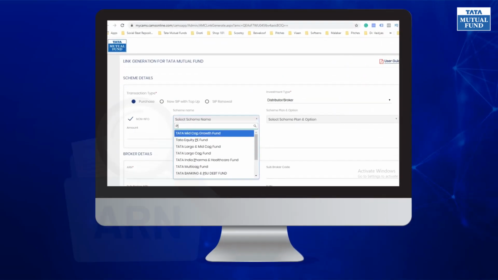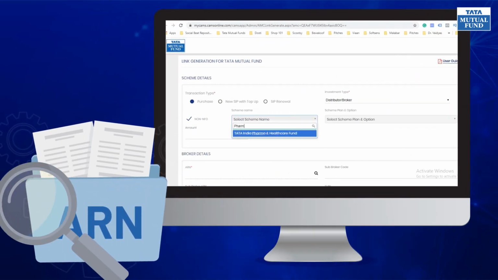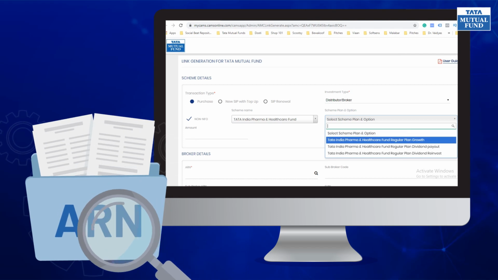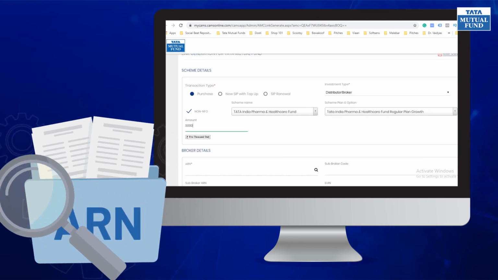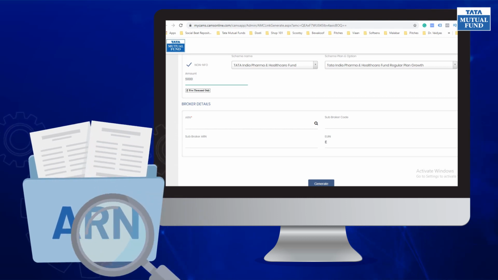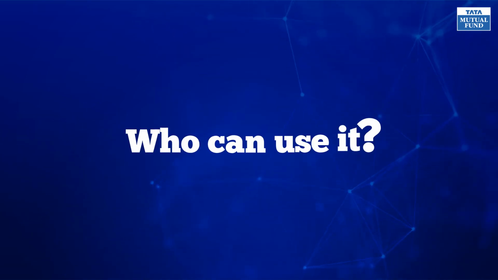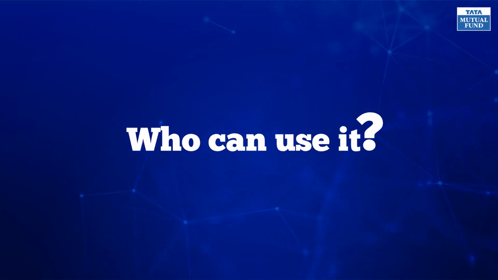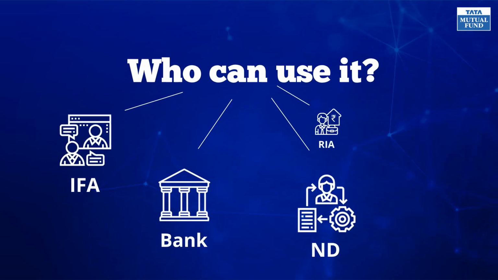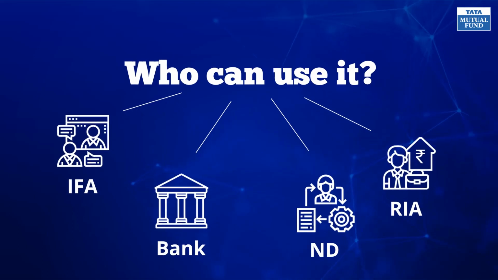It enables you to hard-code EUIN, sub-broker ARN, and sub-broker code if required. You can either fill the amount or leave it blank. Specially designed for ARN, this can be used by any empaneled and valid ARN such as IFAs, banks, national distributors, and RIAs.